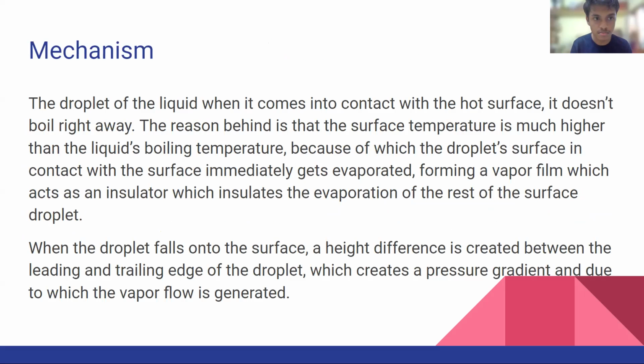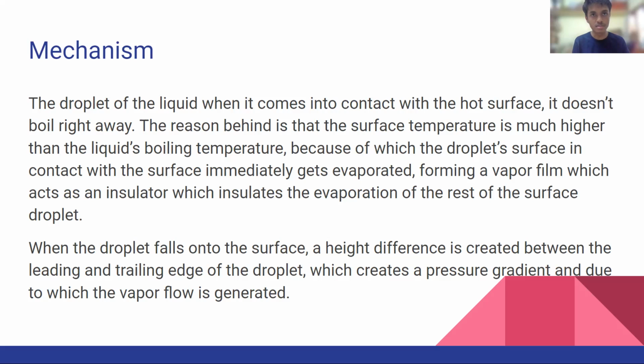Hello, I'm going to explain the mechanism that follows. When the droplet of liquid falls onto the hot substrate, it doesn't boil right away, even though the temperature of the substrate is higher than the boiling temperature. The reason is that the temperature is so much higher than boiling temperature that when the liquid falls onto the substrate, the part of the droplet that is in contact with the surface of the substrate boils right away.